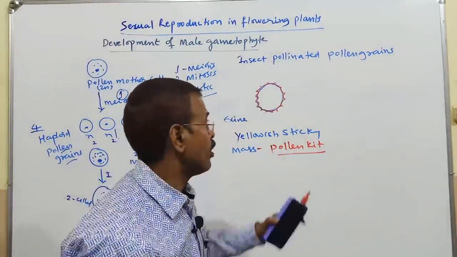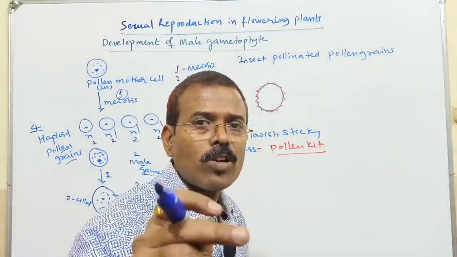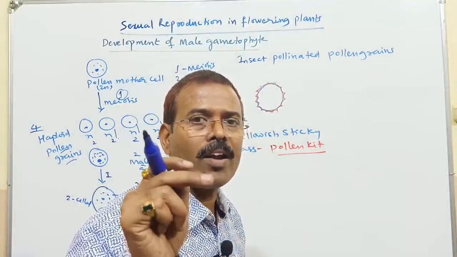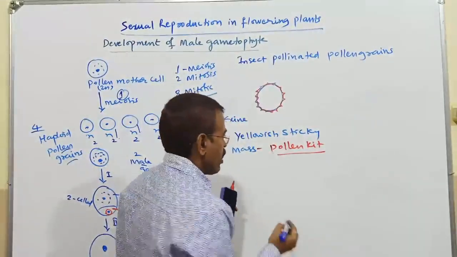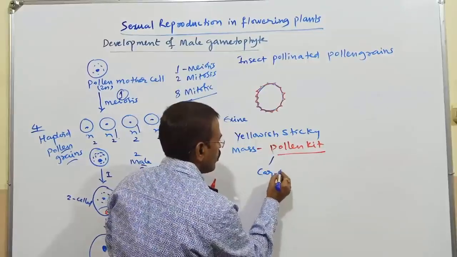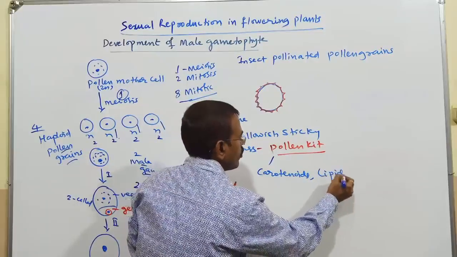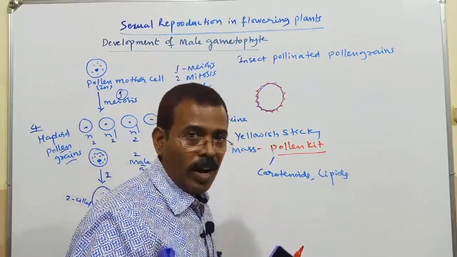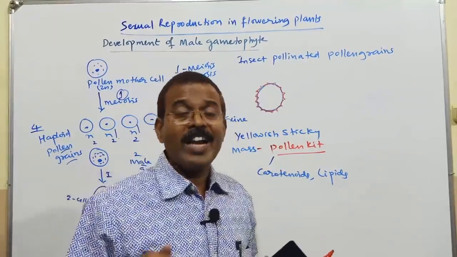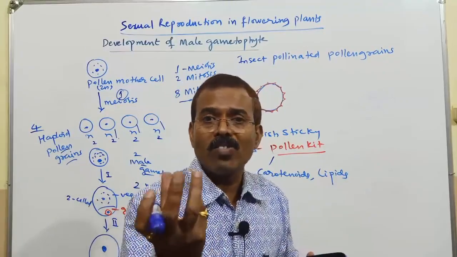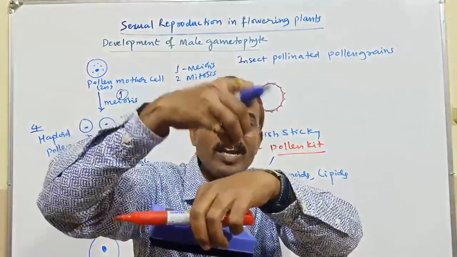It is present in the insect pollinated pollen grains. This pollen kit is produced by the secretory tapetum or glandular tapetum, what we have learnt. This pollen kit is made up of carotenoids and lipids. So this pollen kit is very useful. Why it is useful: due to the presence of that sticky mass, these pollen grains will attach to the insect body.